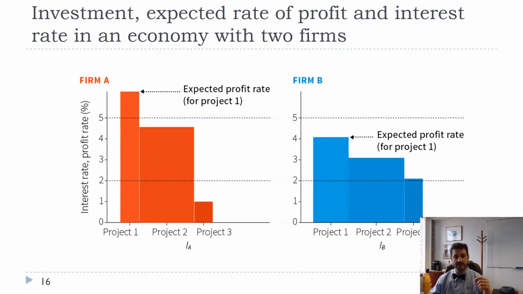On the other hand, as the interest rate falls, say from 5% to 2%, now we have a whole lot more projects that look profitable. So project 1 and project 2 are profitable for Firm A, and for Firm B, projects 1, 2, and just 3 look profitable as well, whereas project 3 for Firm A is still not profitable.